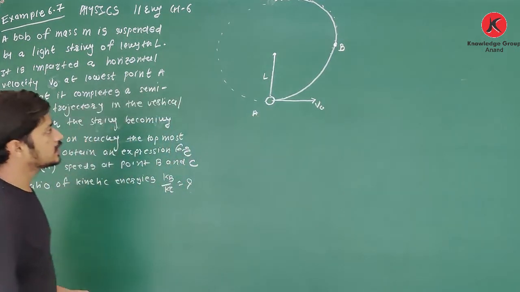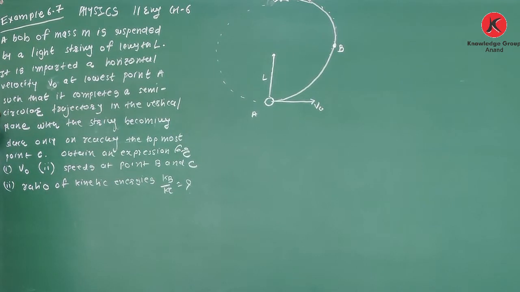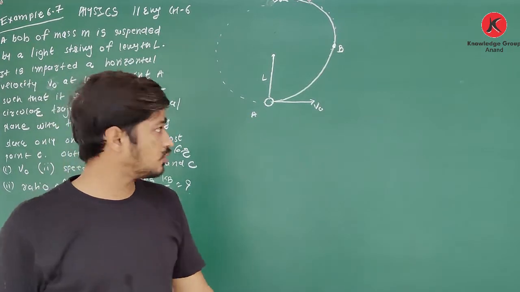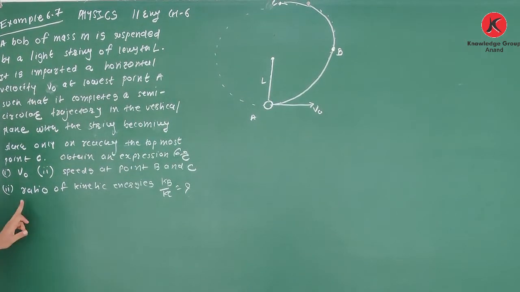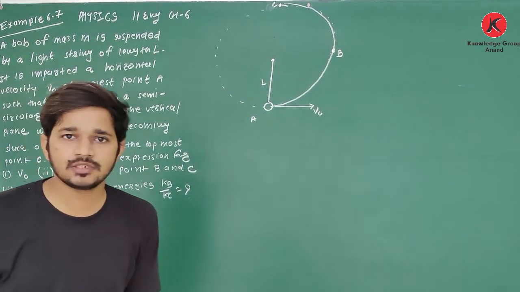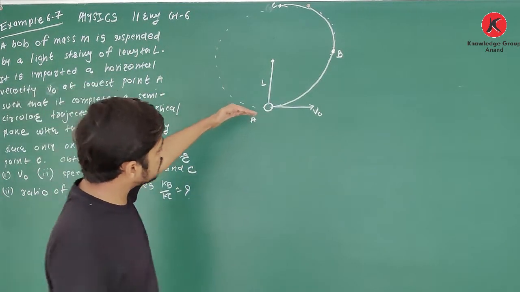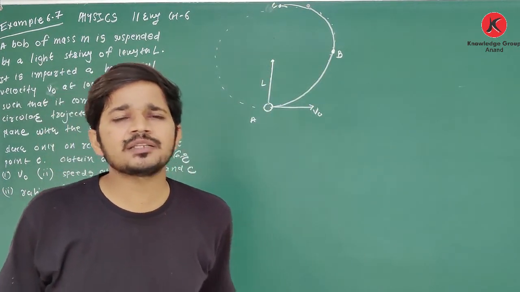So see again, a bob of mass m is suspended by a light string of length L. It is imparted a horizontal velocity v0 at lowest point A, such that it completes a semicircular trajectory in the vertical plane, with the string becoming slack only on reaching the topmost point C. Here the string will become slack. So you have to find the expression for v0, speed at point B and C, and ratio of kinetic energies Kb and Kc. See here, in this whole process, when this bob is going from A to B, then B to C, total mechanical energy remains constant.